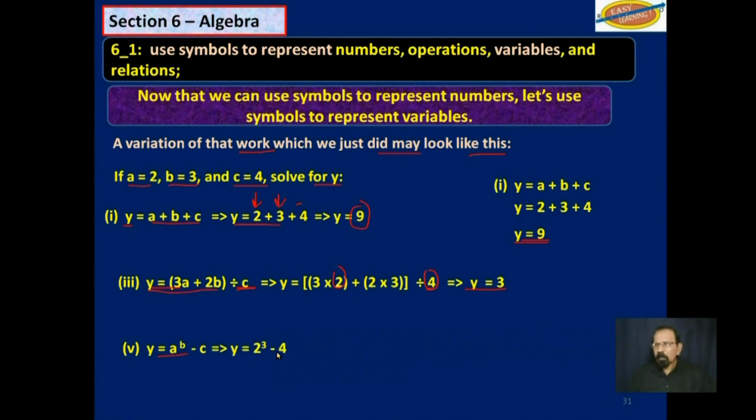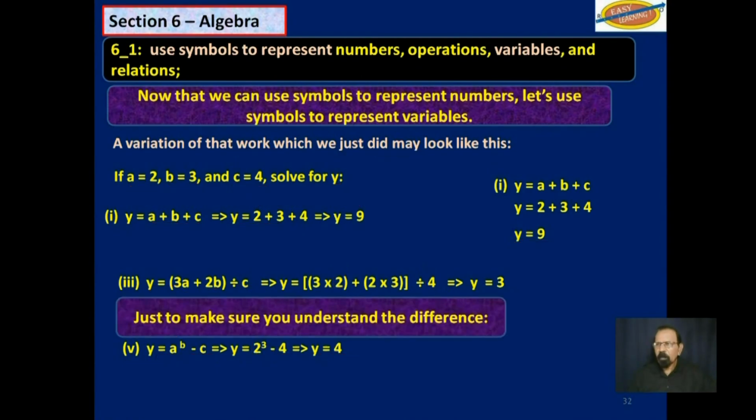And then this one here, again, we substitute. A is 2, and B is 3. So 2 to the third power minus C, which is 4. And you work that out. That is 2 multiplied by 2 multiplied by 2, which would give you 8, minus 4, which would give you 4.